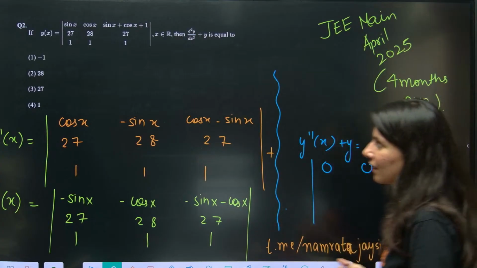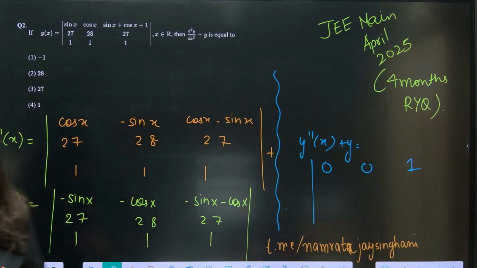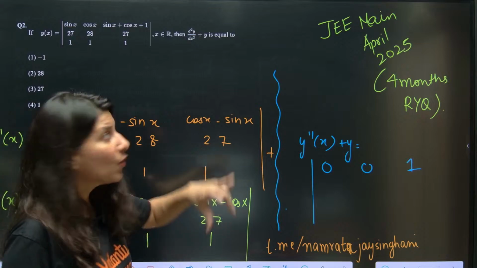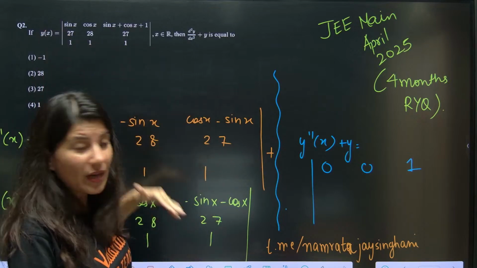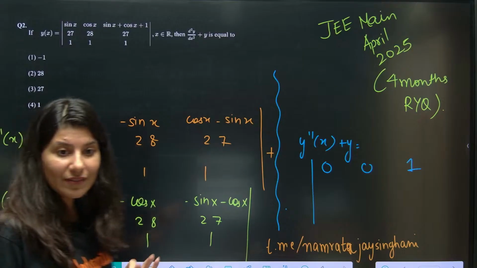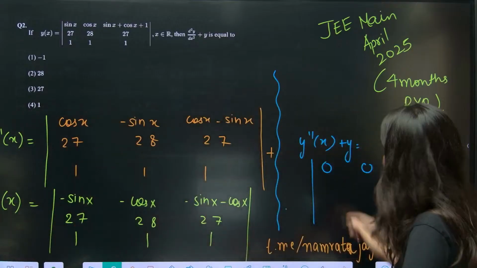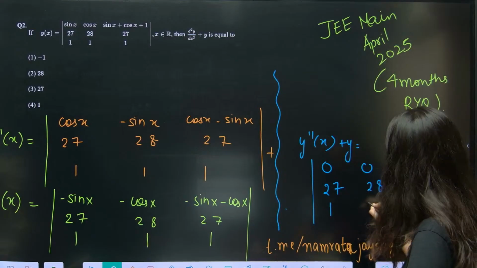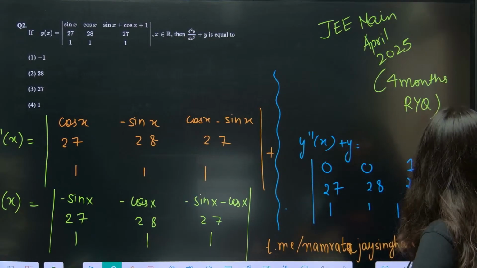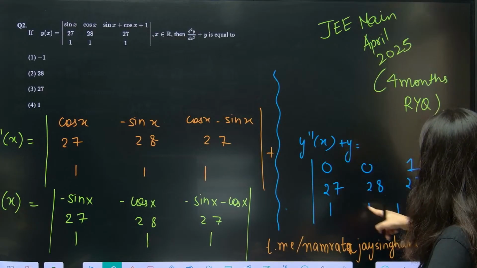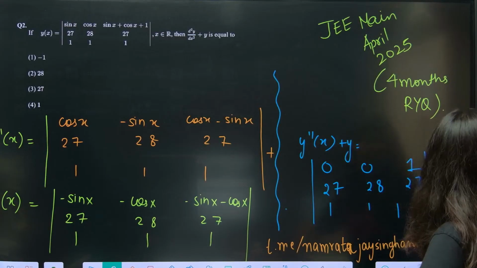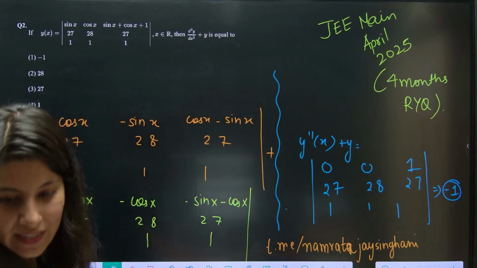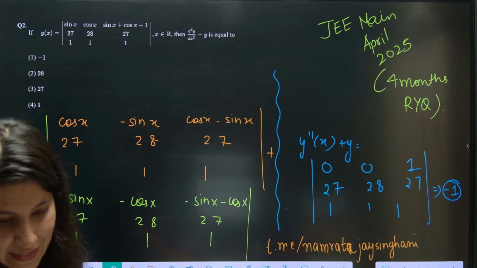Rest everything, if you add these two determinants. How to add two determinants? Two determinants will get added only if the row 2, row 3 will be same. So this is 27, 28, 27 same and 1, 1, 1. Now you just have to expand it. So you will expand it. What will you get? 27 minus 28, so 27 minus 28 will give you minus 1 as the final answer. So minus 1 will be the correct answer.